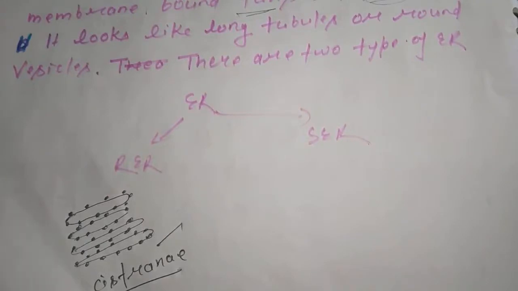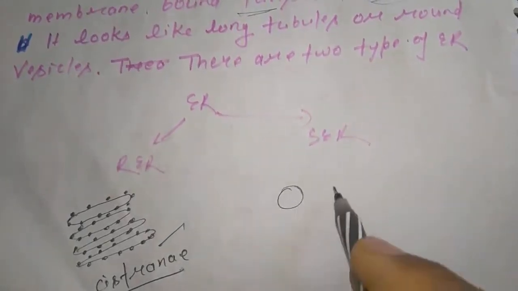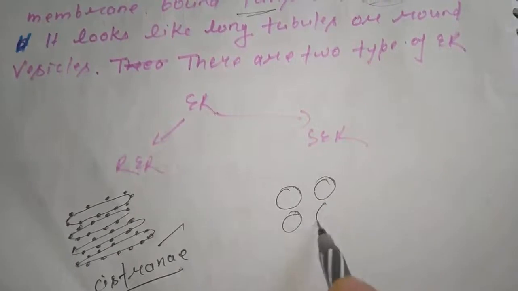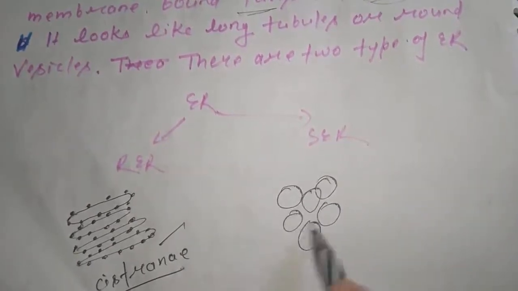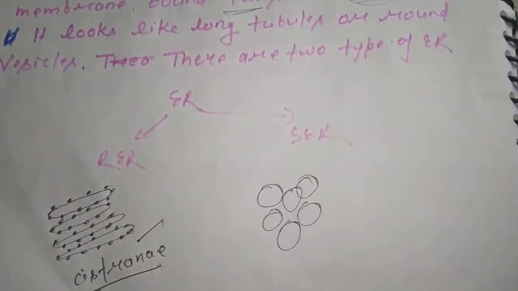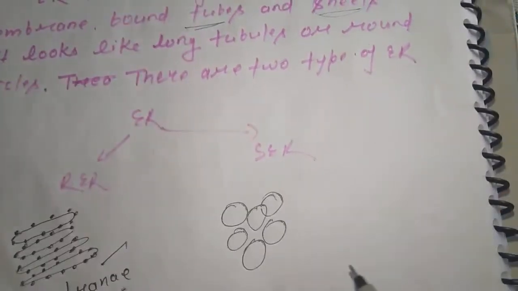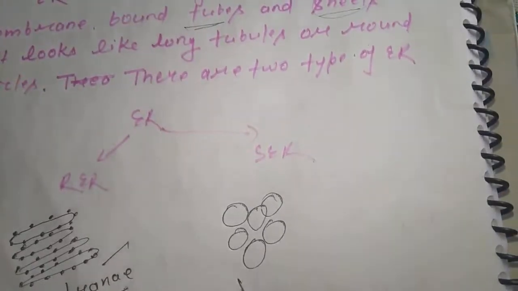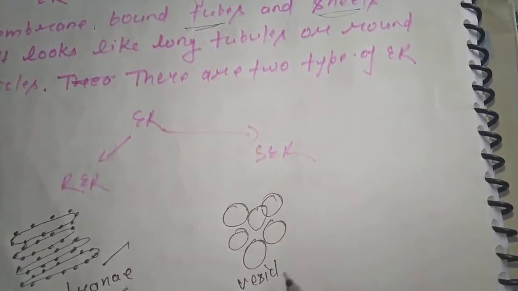Students, SER mainly consists of vesicles. Vesicles are round bulge structures which are free from ribosomes.